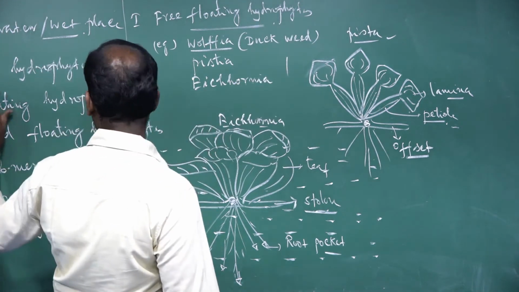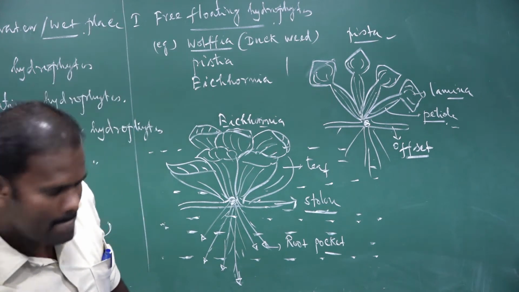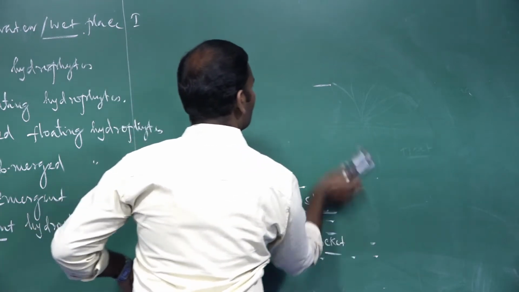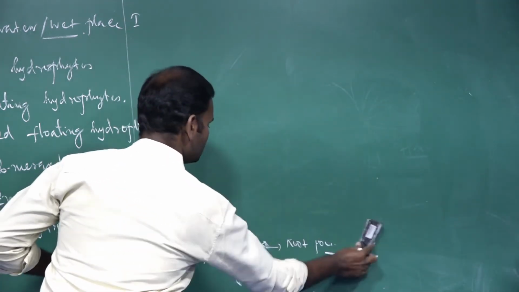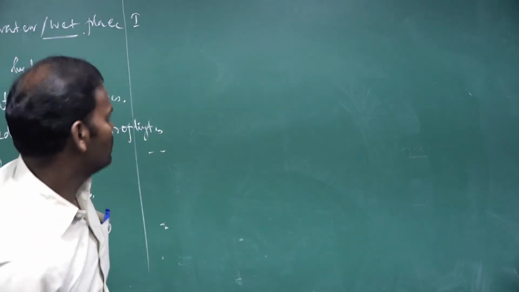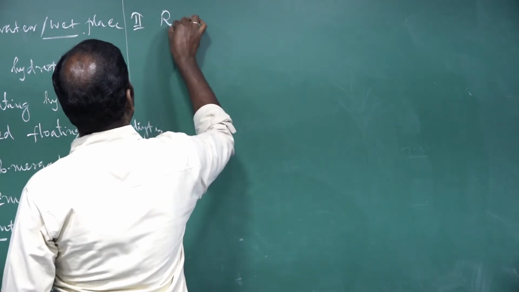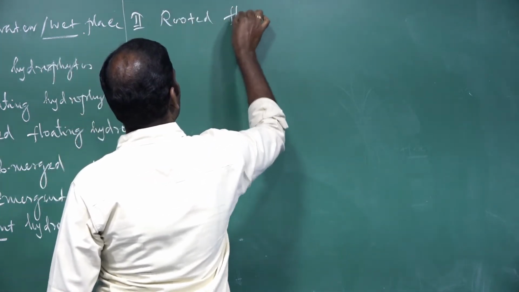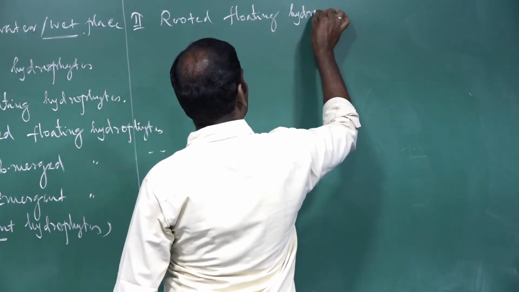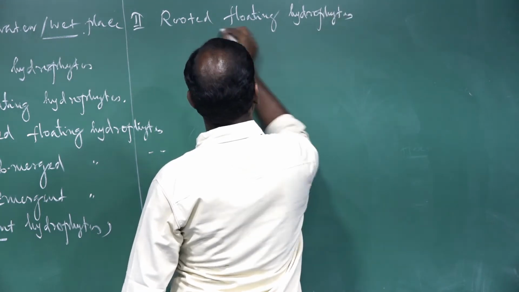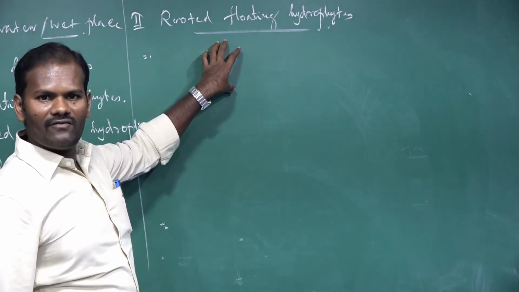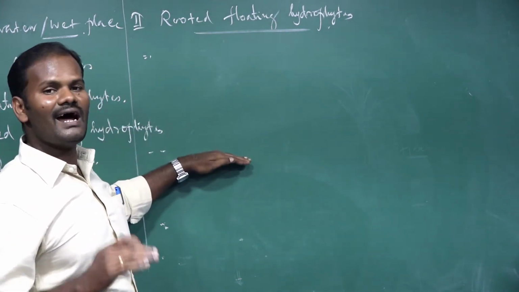The second one is rooted floating hydrophytes. In rooted floating hydrophytes, the roots are fixed in the mud. In this type of plants, they are freely floating on the water surface, but the roots are fixed in the mud.